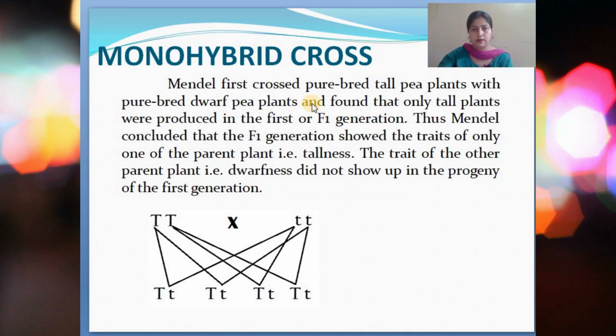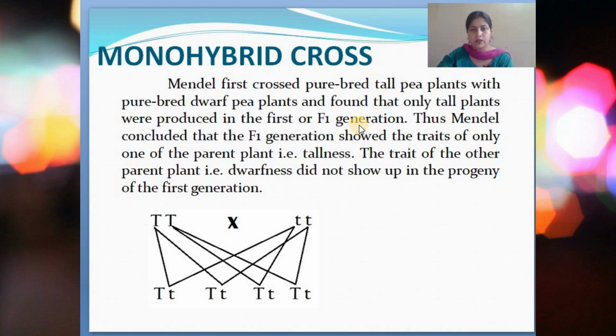These were bred together, they were crossed, and he found that only tall plants were produced in the first or F1 generation, the first filial generation that we discussed just now.